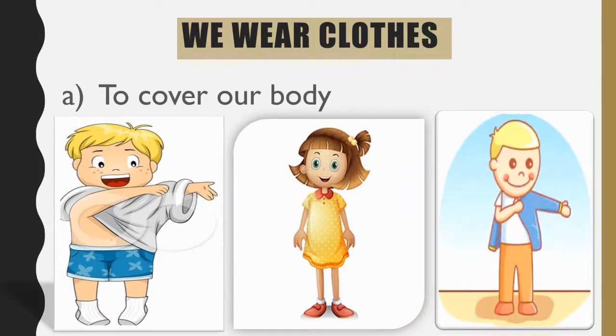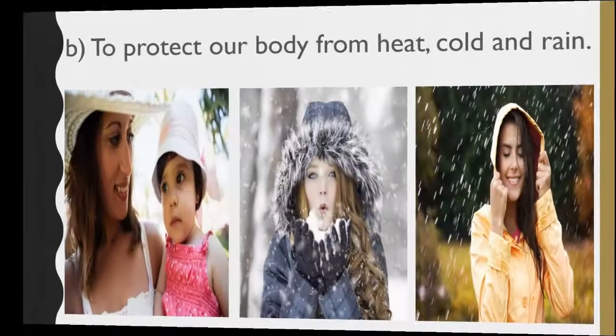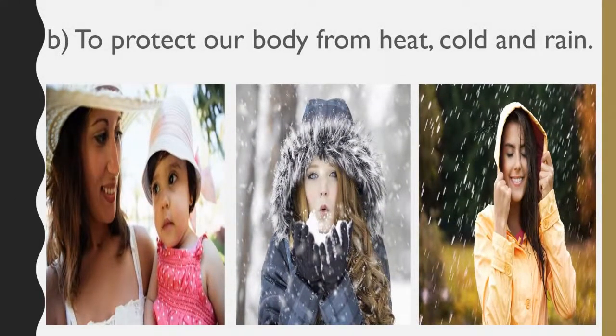So, here is the answer for it. We wear clothes to cover our body. Here you can see in the picture, the boy is wearing the t-shirt to cover his body. Yes, so in this way we wear clothes to cover our body and to also protect our body from heat, cold and rain. So we wear clothes to cover our body and to protect our body from heat, cold and rain.